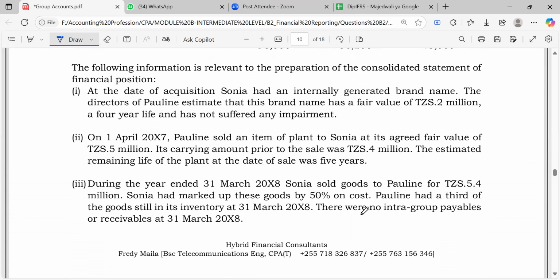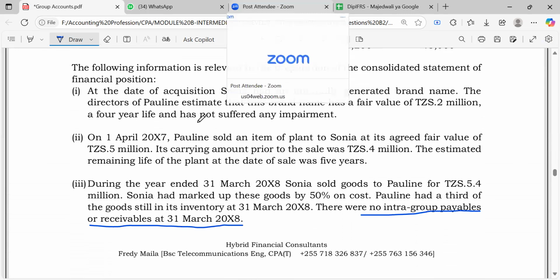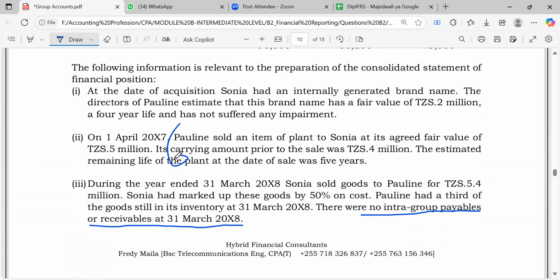You see, we are told there are group payables or receivables. There could be intragroup payables or receivables. A parent has sold goods, let's say for 600, to a subsidiary, but maybe 3 days before the closure of the year, the subsidiary paid 200.